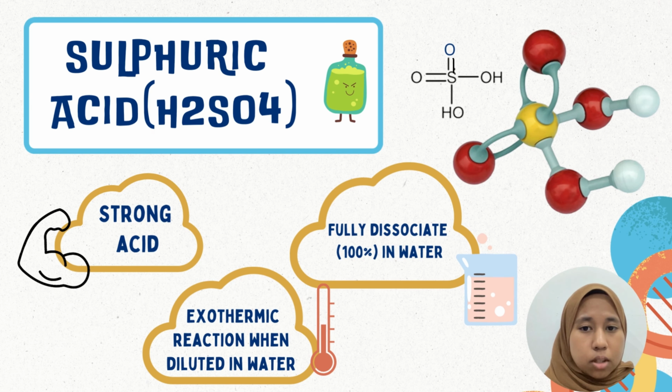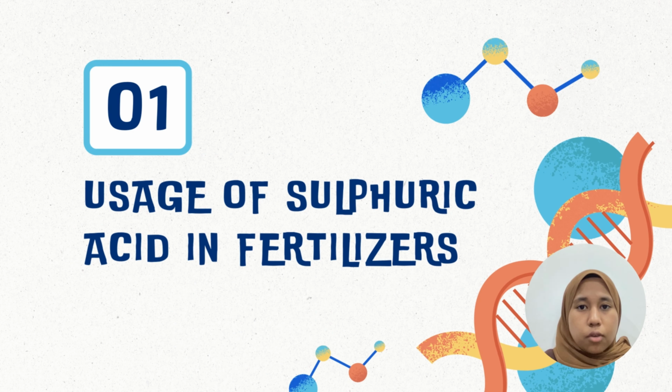So for this topic, we are choosing sulfuric acid. So what is sulfuric acid? Sulfuric acid is a strong acid and it can fully dissociate in water, and it is an exothermic reaction when it is diluted in water. Now I will explain the usage of sulfuric acid in fertilizer.